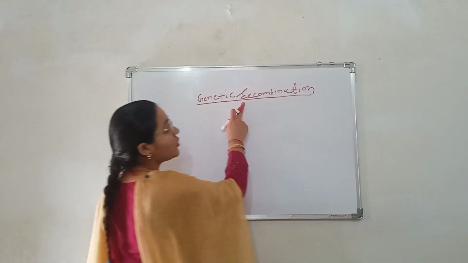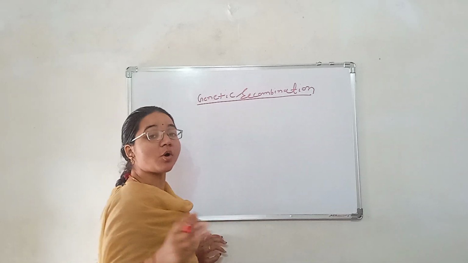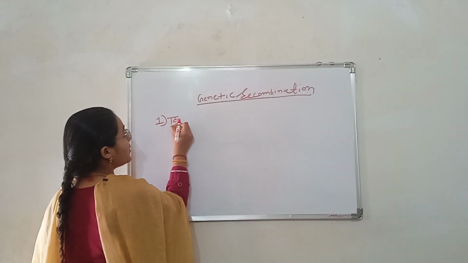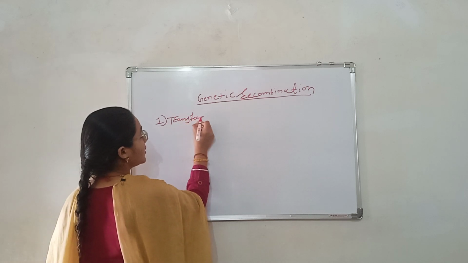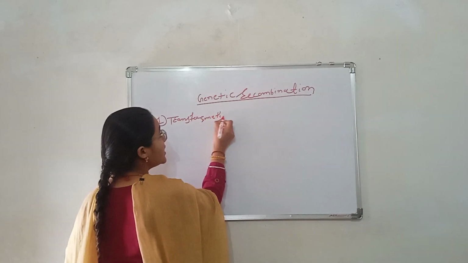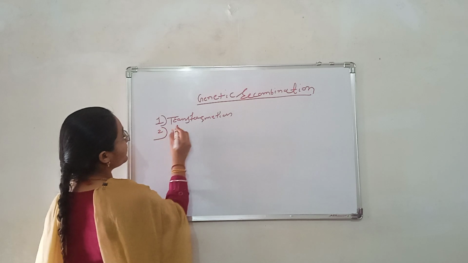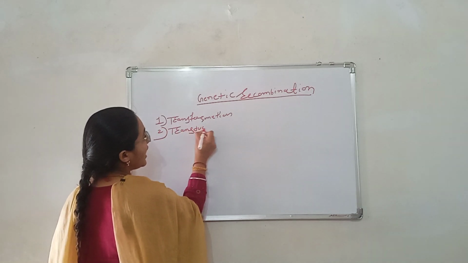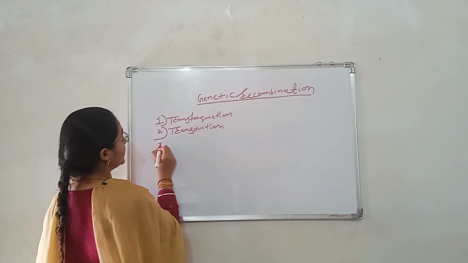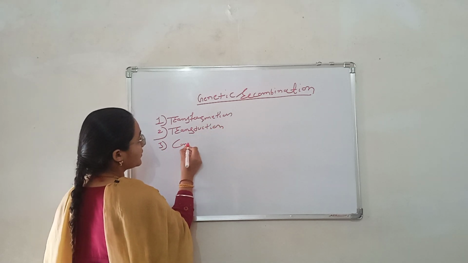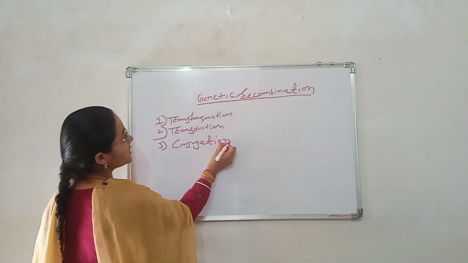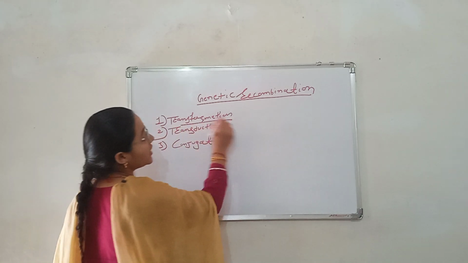Genetic recombination occurs in three steps. First is transformation, second is transduction, and third is conjugation. So first I will discuss what transformation is.